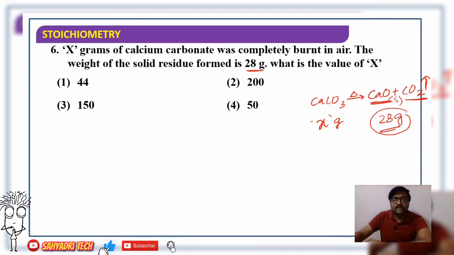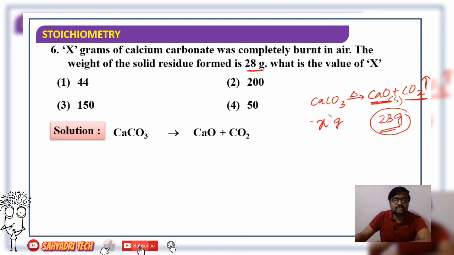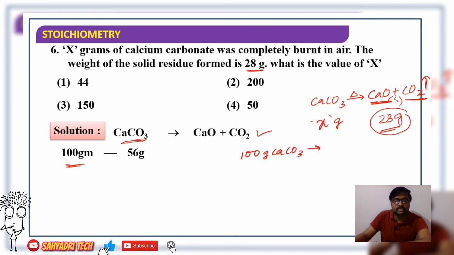Now again we have to consider the stoichiometric relation. The equation is CaCO3 gives rise to CaO plus CO2. The molecular mass of calcium carbonate is 100 gram. So 100 gram of calcium carbonate produces calcium oxide with calcium 40 and oxygen 16, so 56 gram of calcium oxide.